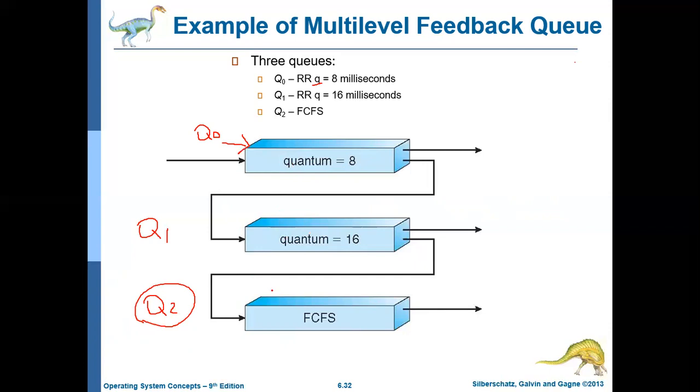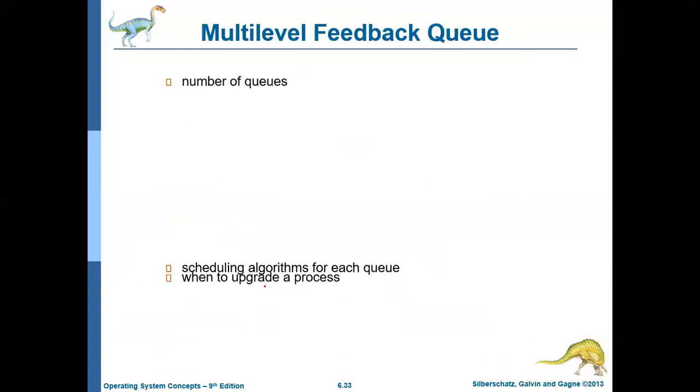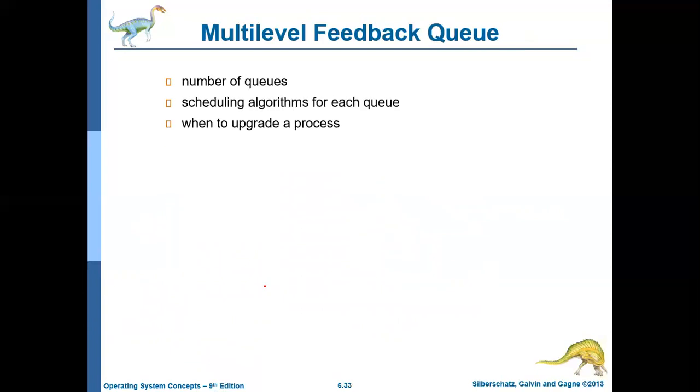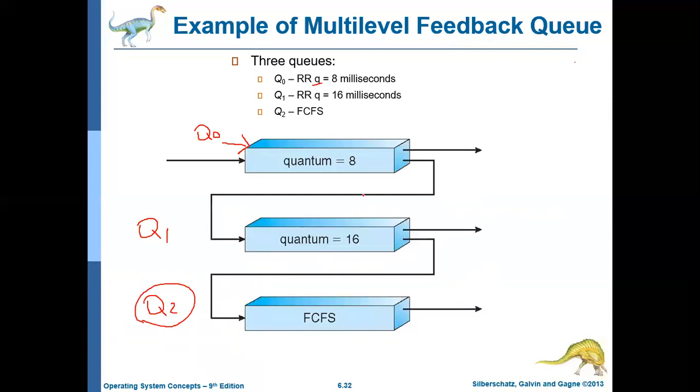Okay, and also here aging will be implemented. If a job is in the lower priority queue for a longer period of time, then it will be promoted to a higher priority queue. So this is how the multi-level feedback queue algorithm works. So basically it depends on a few characteristics. It depends on the number of queues, how many queues there are, and also on what the scheduling algorithm for each queue is. For example, in this case, Q0 and Q1 follow the round robin scheduling algorithm, whereas Q2 uses the FCFS scheduling algorithm.